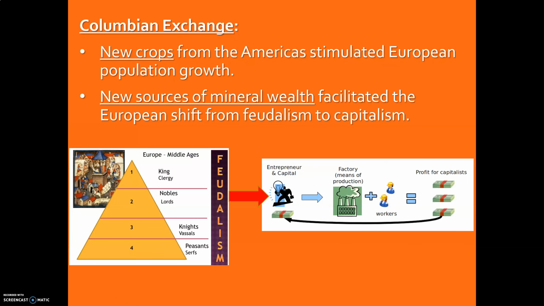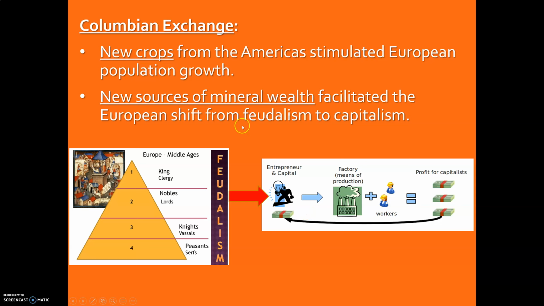Now, this Columbian Exchange has a lot of big effects on both sides of the Atlantic. We're going to see new crops arriving in Europe, which is going to help stimulate a vast European population growth that's going to take place during this time period and continue for the next several centuries. And with all of that wealth coming in from the Americas, it's going to lead to some pretty big economic and political and social changes back in Europe as well.